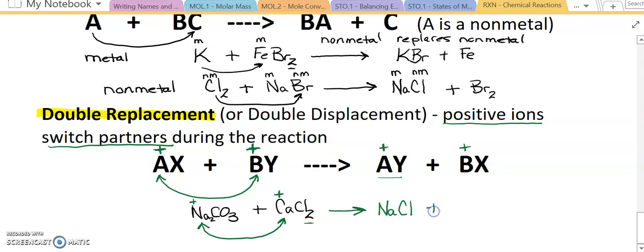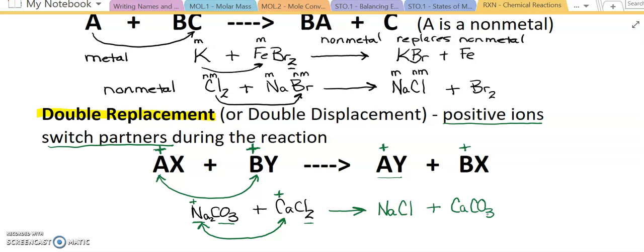And then, since sodium is now paired with chlorine, calcium is going to come over and sit where sodium is. Again, calcium is my positive, so my positive or metal has to be in front. And now it's going to be paired with CO3, which is carbonate. And calcium is a 2+ and carbonate is a 2-. In that case, those charges are going to cancel each other out, and it's just going to be CaCO3.